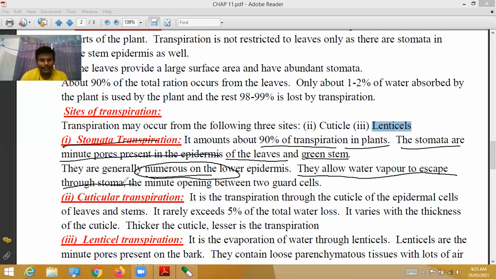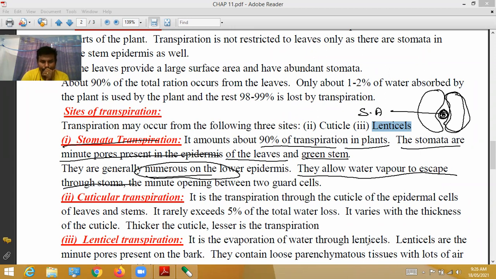Stomata allow water vapor to escape. The minute opening between two guard cells, which are kidney-shaped guard cells, is called the stomatal apparatus. Through this stomatal apparatus, excess water is allowed to escape. They allow water vapor to escape through stomata.